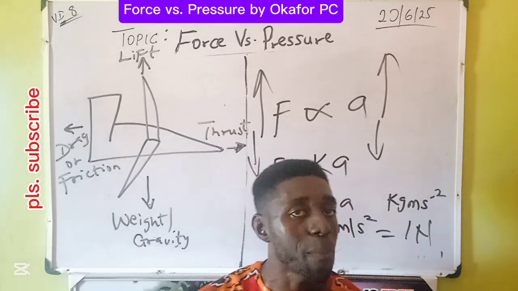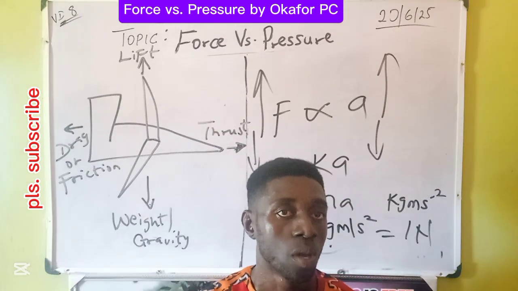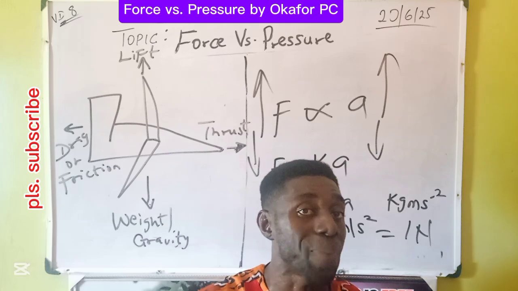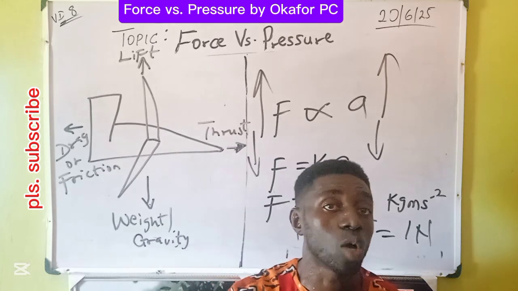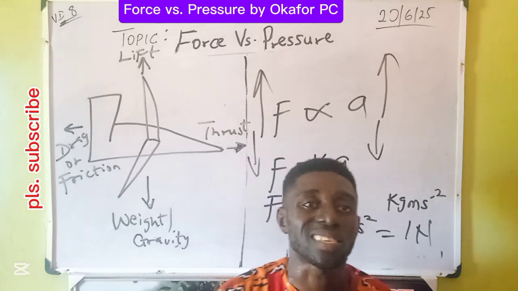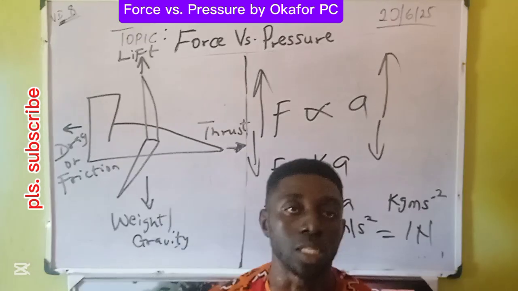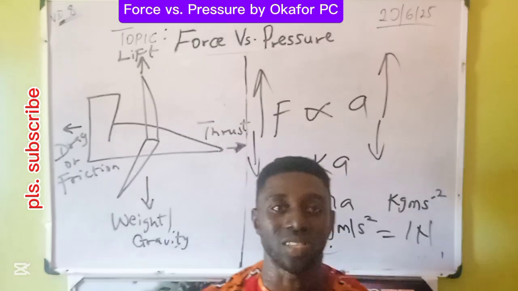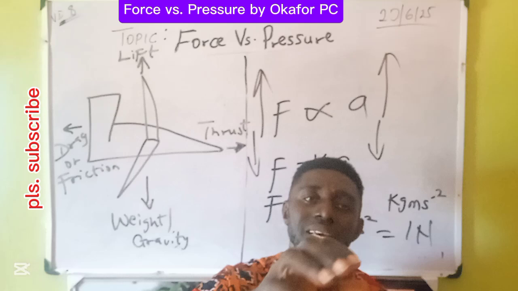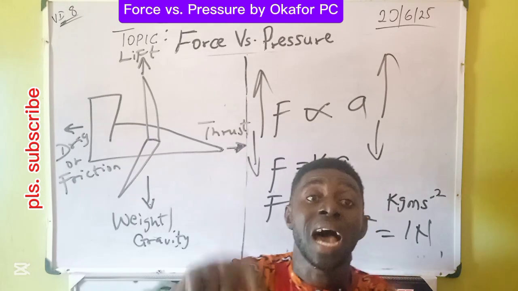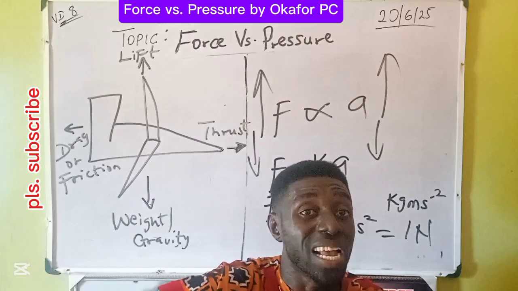Forgive me. 1 kilogram meter per second square is synonymous, or is the same as 1 Newton, in honor of Sir Isaac Newton. Then the question becomes, how does force relate to pressure?